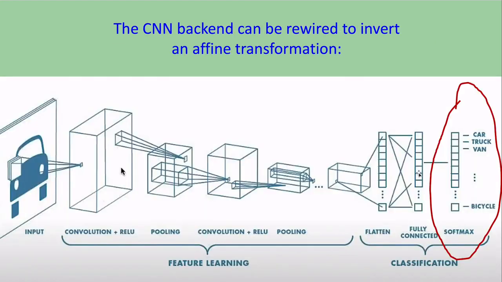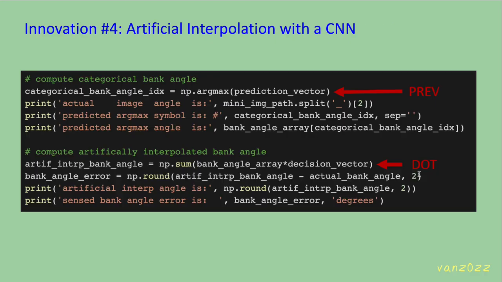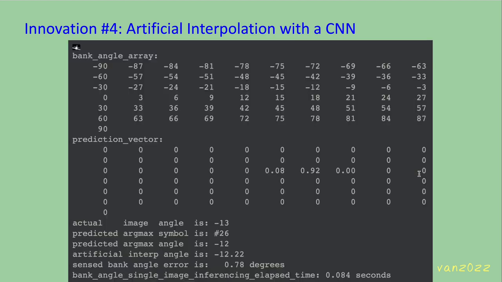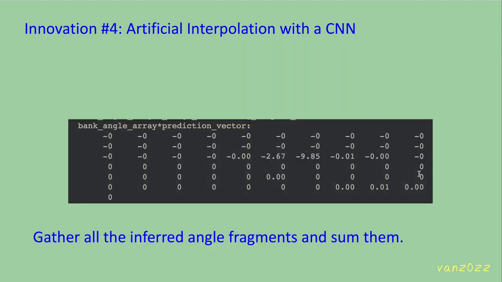The CNN backend can be rewired to invert the affine transformation of rotation. We will also use it to invert scaling and translation when noise is introduced. Here's how it works. Instead of doing the argmax on the prediction vector and choosing the most likely thing that happened, we do a dot product between the bank angle array and the decision vector. So you can see here in the prediction vector there are 3 hot spots, and those 3 hot spots are going to contribute to our bank angle. We gather all the inferred angle fragments and then sum them up.